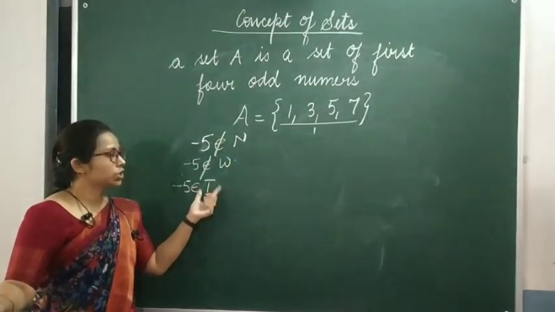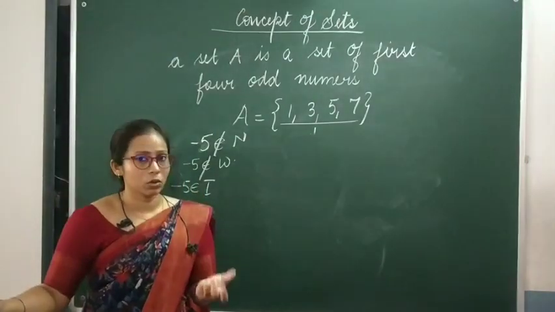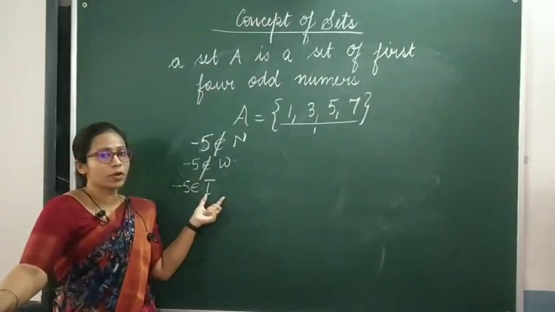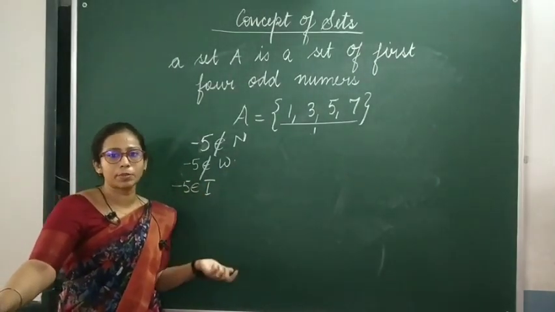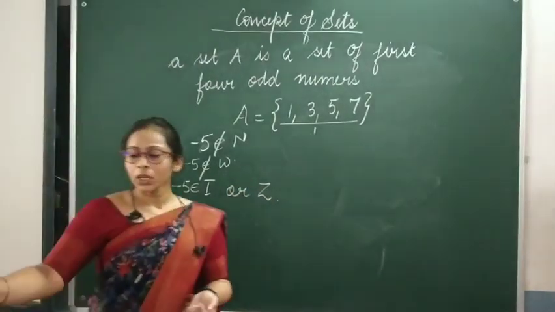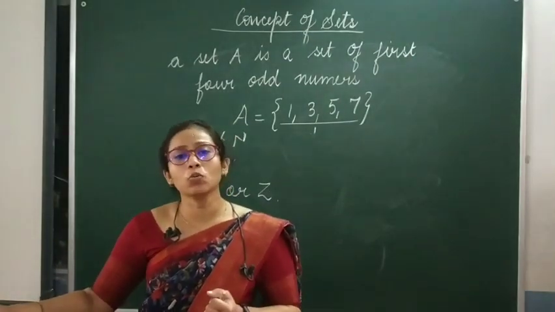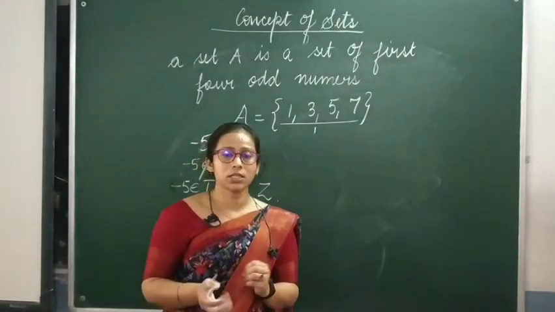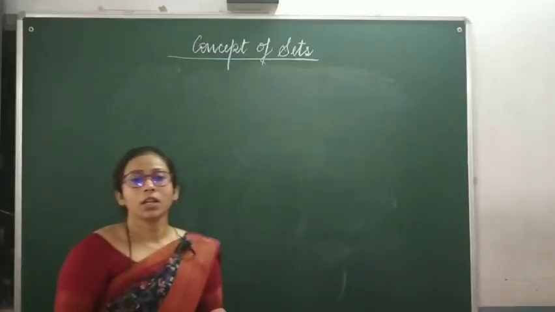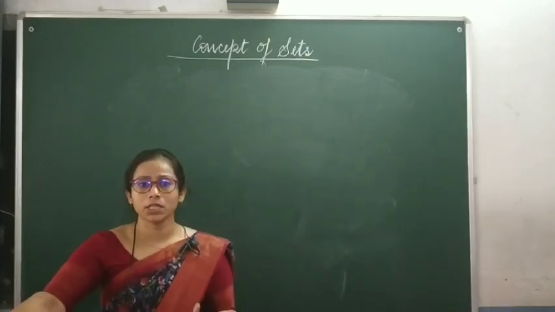These are special notations. These are the special names given to a few of the sets. A set of natural numbers is capital N, a set of whole numbers is capital W, and a set of integers is represented by capital I or capital Z. Anything, whatever you like. I hope this might be clear to all of you. Now, let us move on to how to represent a set. There are two different ways of representing a set.